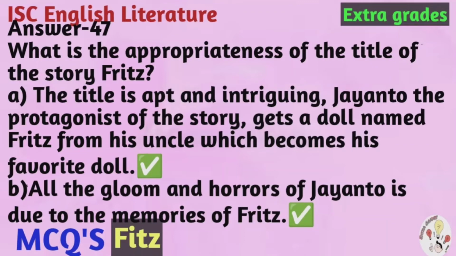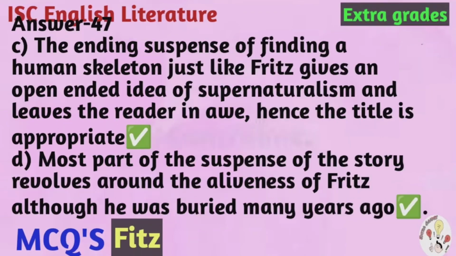Jayanto, the protagonist of the story, gets a doll named Fritz from his uncle, which becomes his favorite doll. B. All the gloom and horrors of Jayanto is due to the memories of Fritz.